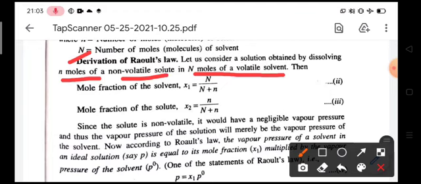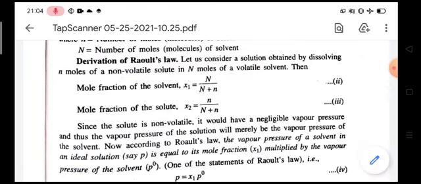Consider a solution in which n moles of non-volatile solute and capital N moles of volatile solvent are present. Then already we know that the mole fraction of the solvent x1 is equal to capital N by capital N plus small n, and the mole fraction of the solute, that is x2, is equal to small n by capital N plus small n.